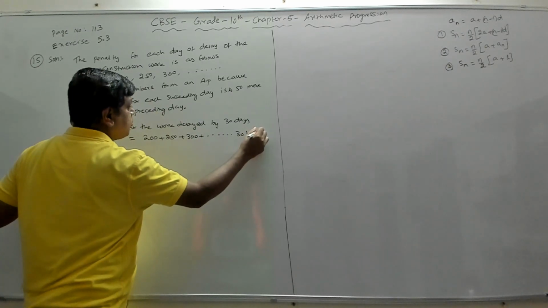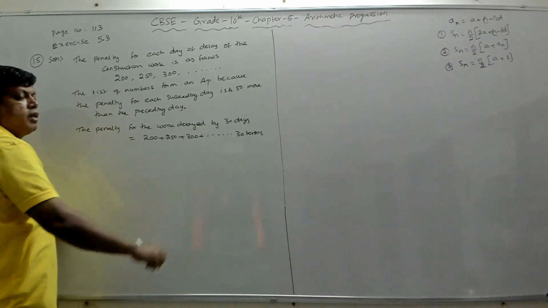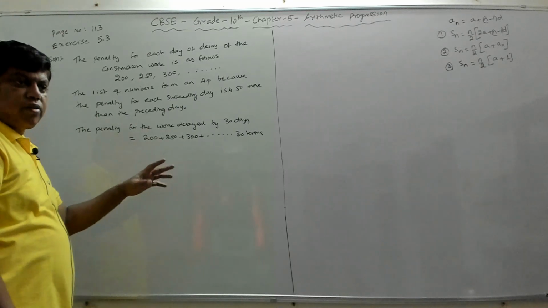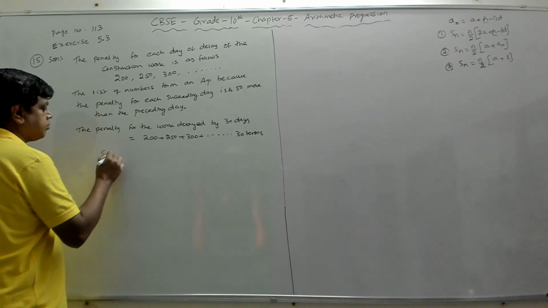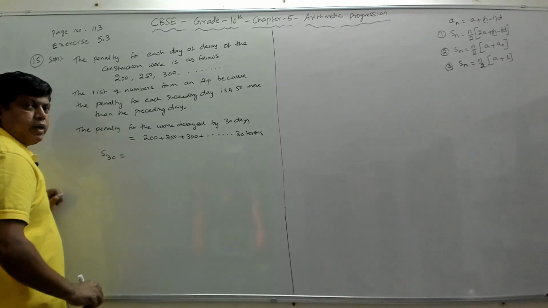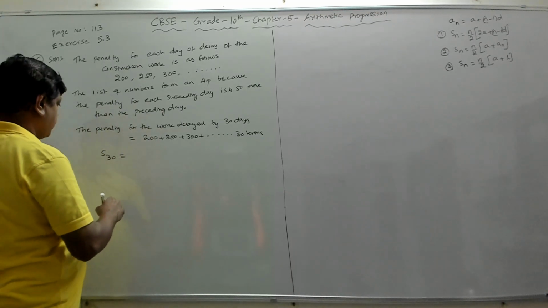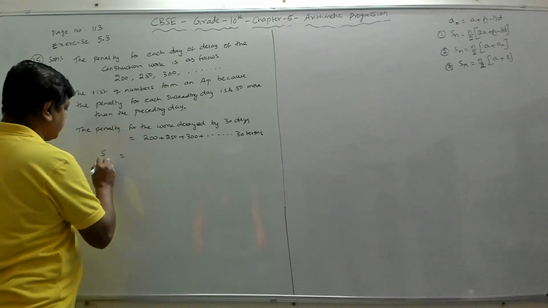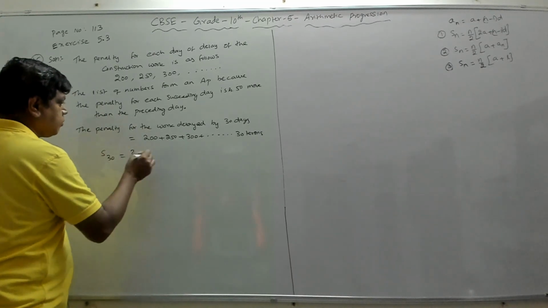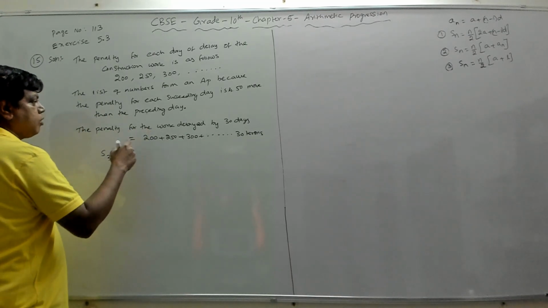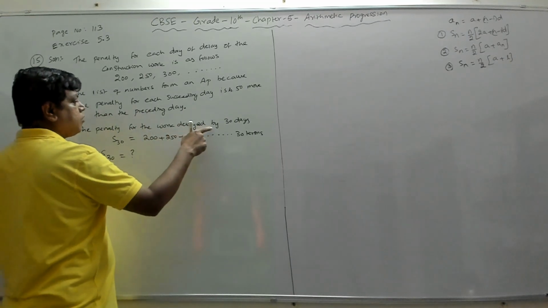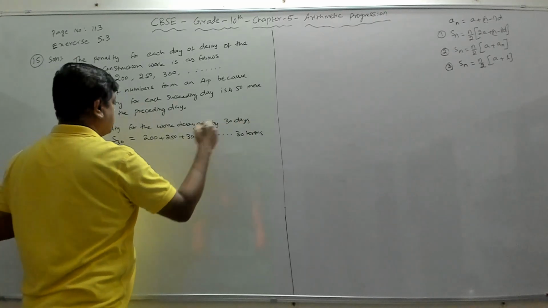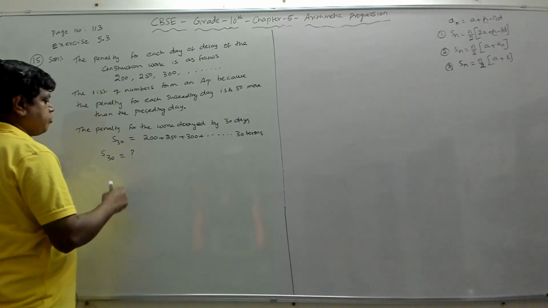We have to find the sum of the first 30 terms of this arithmetic series. We call it a series when you put plus plus plus. So we should find S30. S30 is the penalty for the work delayed by 30 days. So S30 we have to find.